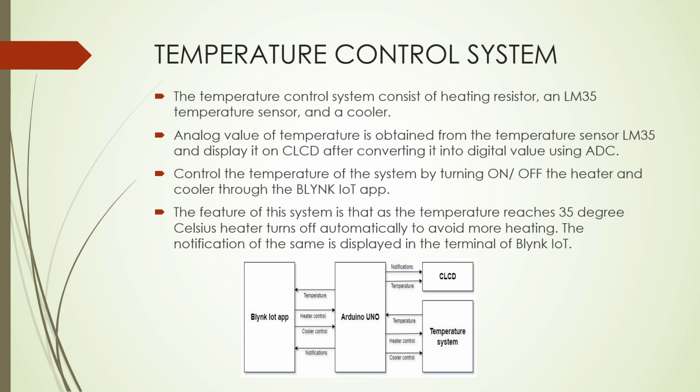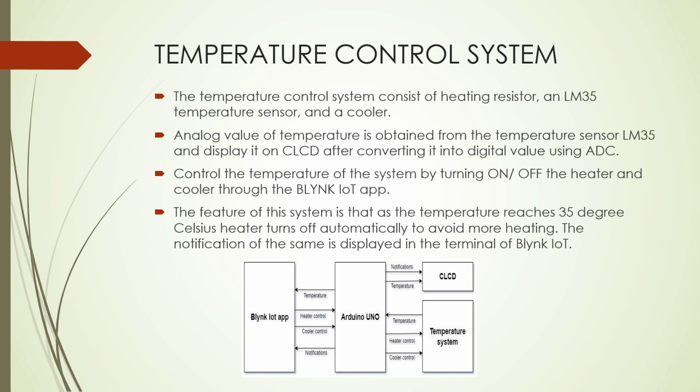We control the temperature of the system by turning on and off the heater and cooler through the Blynk IoT app, which is a part of automation. The feature of this system is that as soon as the temperature reaches 35 degrees Celsius, the heater turns off automatically to avoid more heating. The notification of the same is displayed on the terminal of the Blynk IoT app.